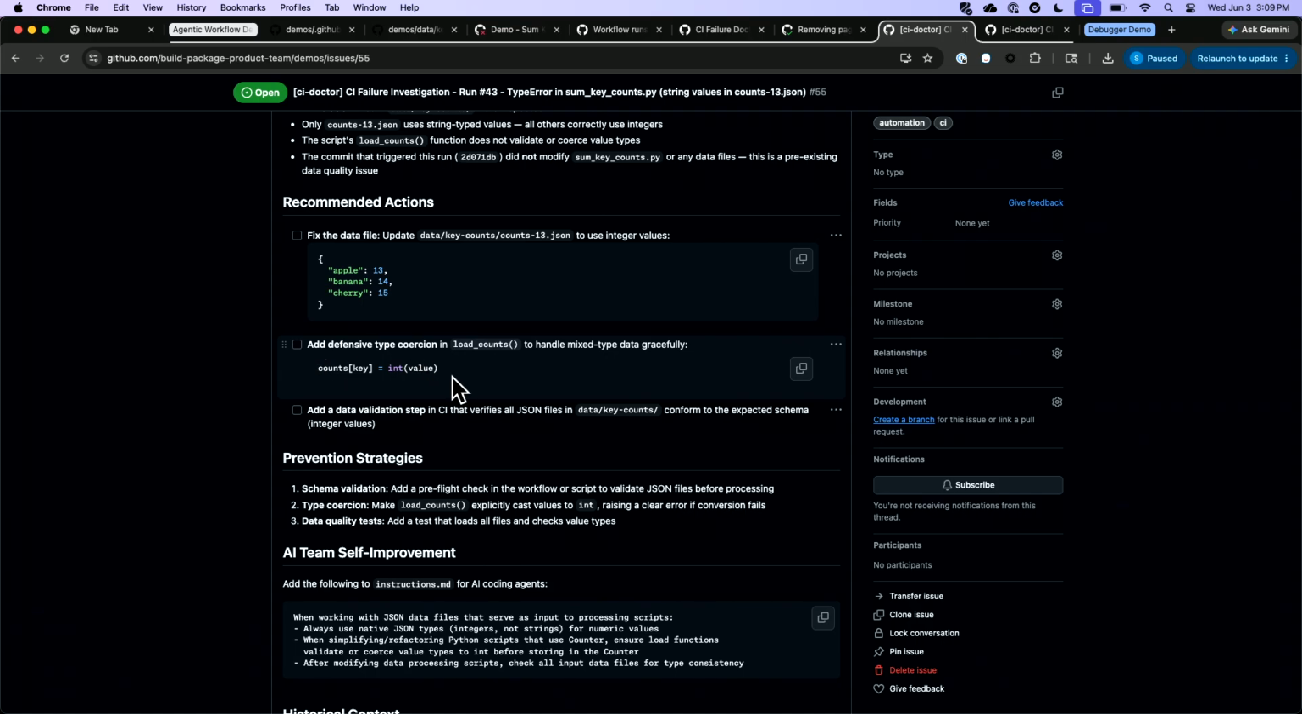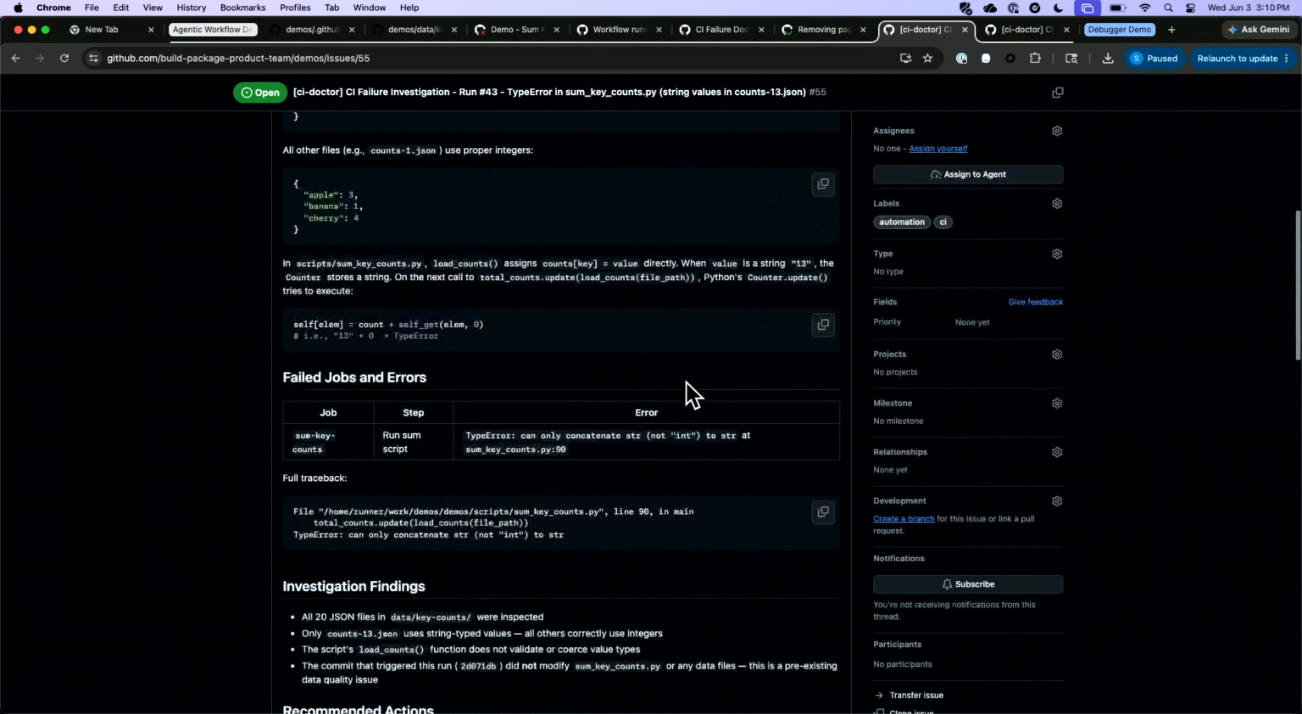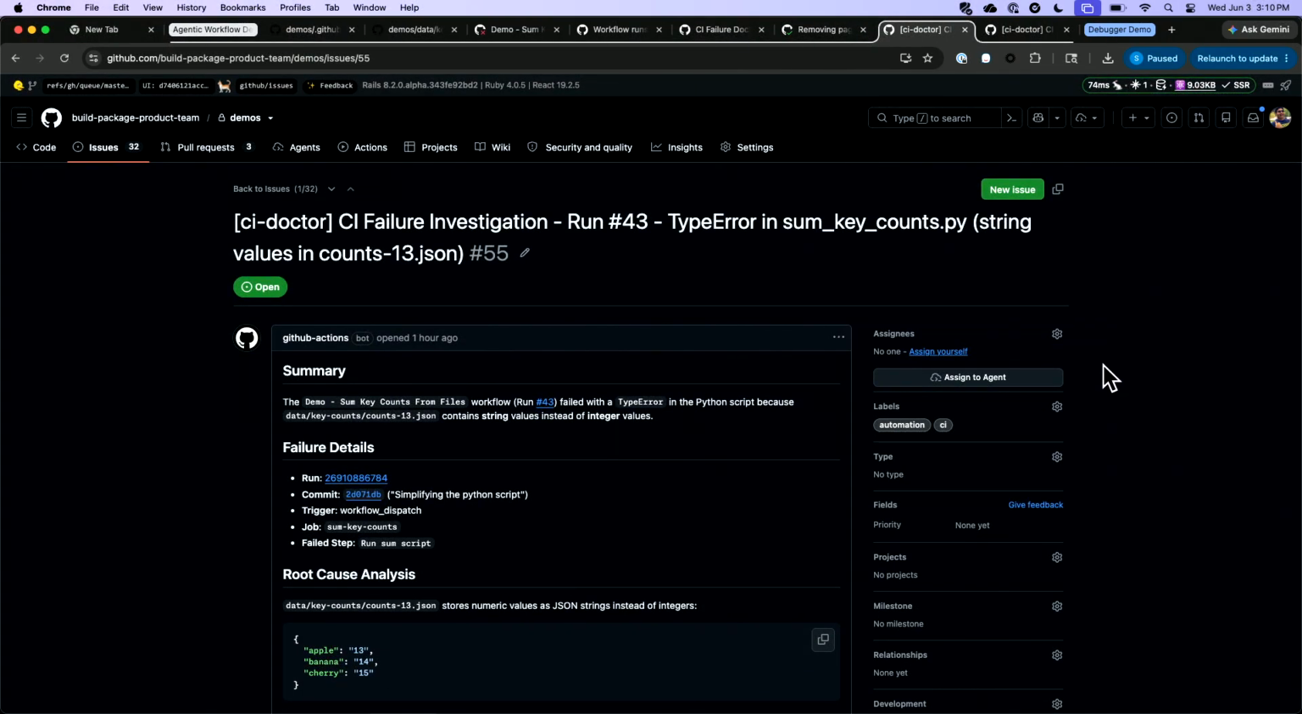It recommends adding in an actual casting operation to force these values to be integers even when they're strings. And then making sure to even add a data validation step, something part of my actual workflow that I can use to help this. And one awesome thing I can even do is, now that I have this issue come up, I can actually assign it to an agent, and an agent will actually go start a session and try and fix all of these different errors.